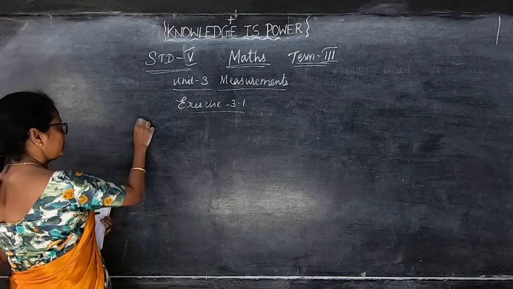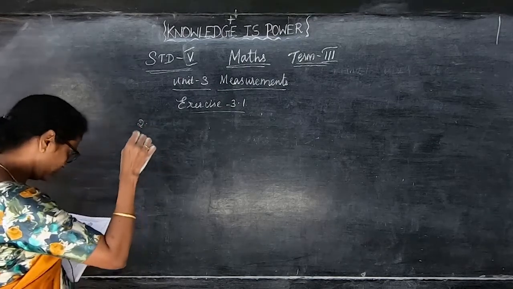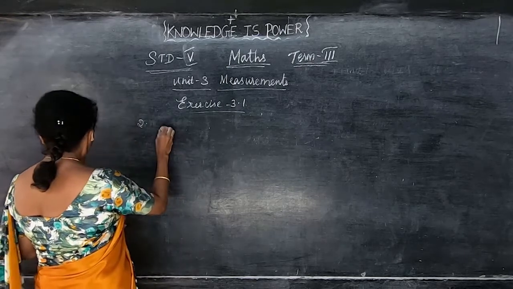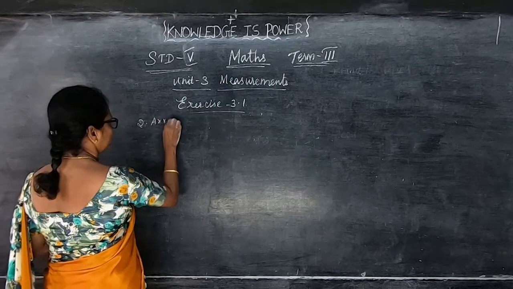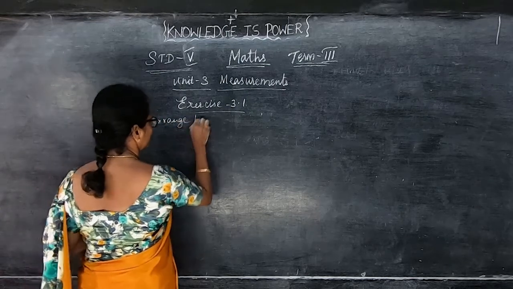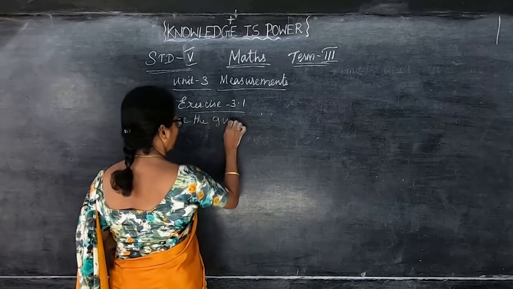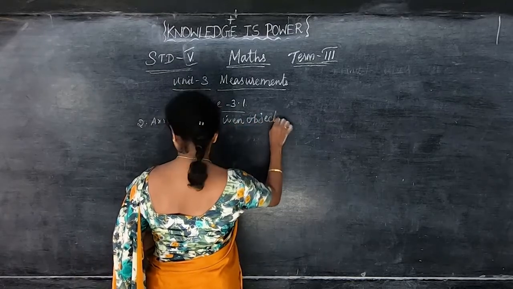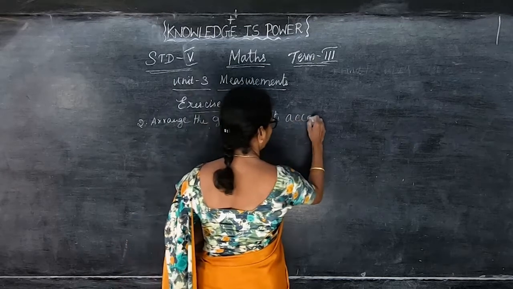So let's see. Arrange the given objects according to the volume.